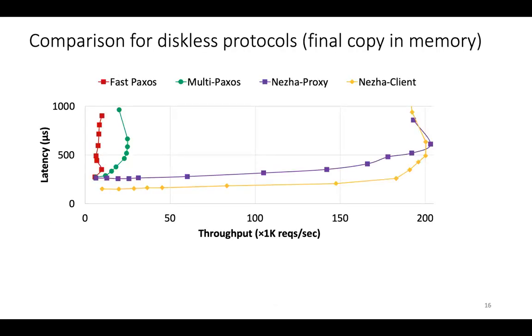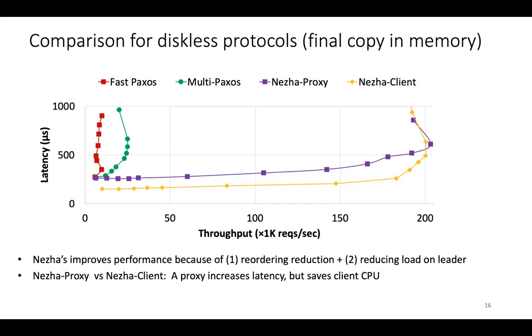The first experiment compares protocols that leave the final copy of the data structure in memory. And there's really two main takeaways here. Nezha improves performance because it reduces the amount of reordering relative to an optimistic protocol like Fast Paxos, and relative to a system like Multi-Paxos, which does quite a bit at the leader. Nezha improves performance because it's an optimistic protocol where the leaders and followers participate and share in the work much more equally. And we also see that the proxy increases latency, but ends up saving client CPU, which might be a worthwhile trade-off.